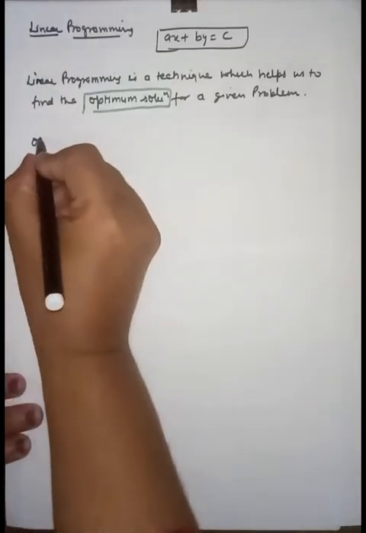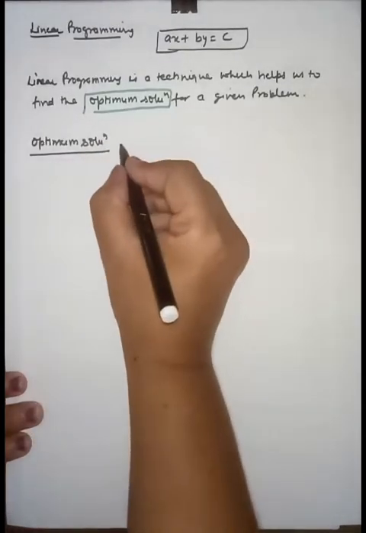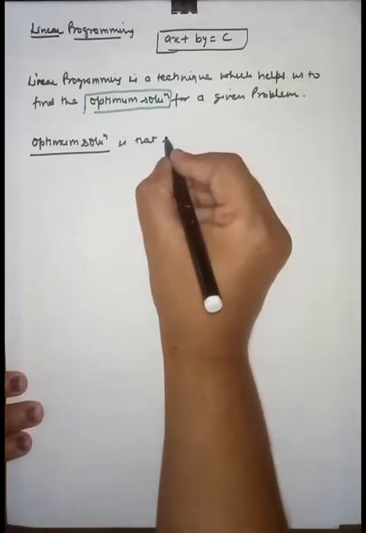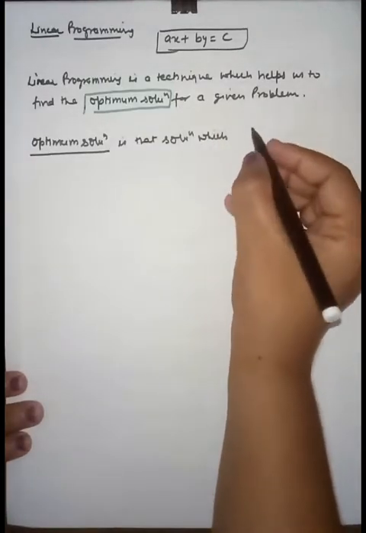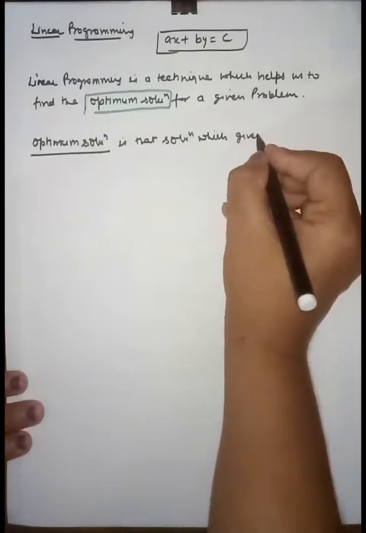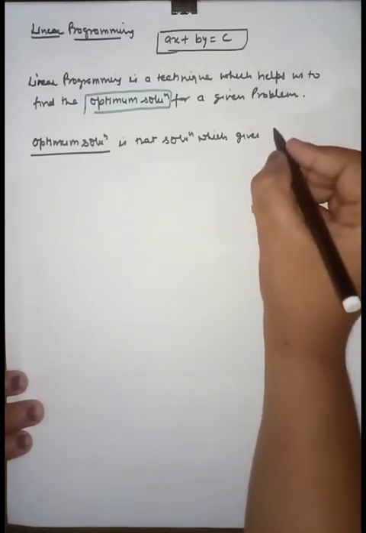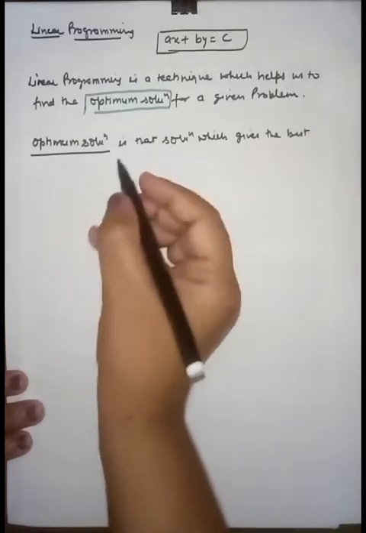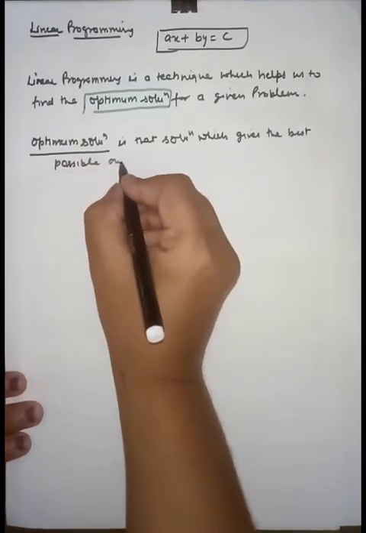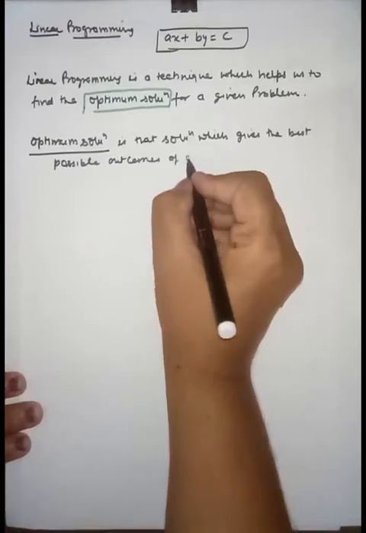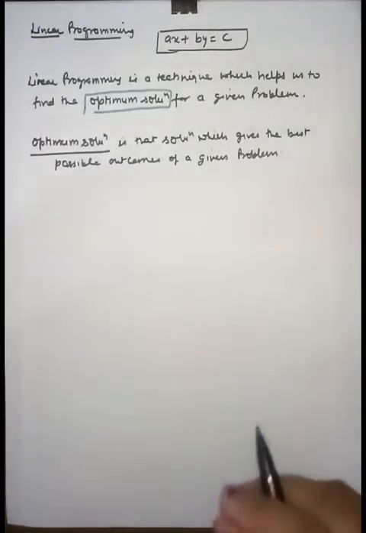So if we write down the definition, the optimum solution is that solution which gives the best possible outcomes of a given problem, right friends?